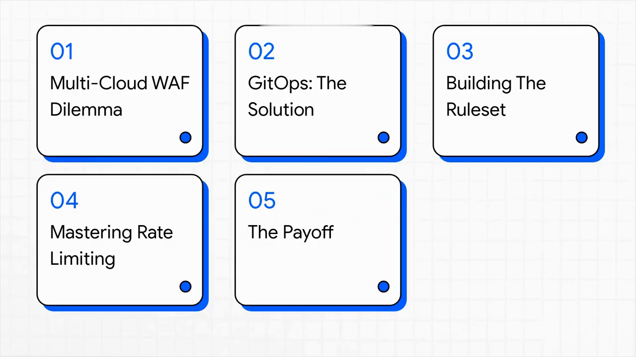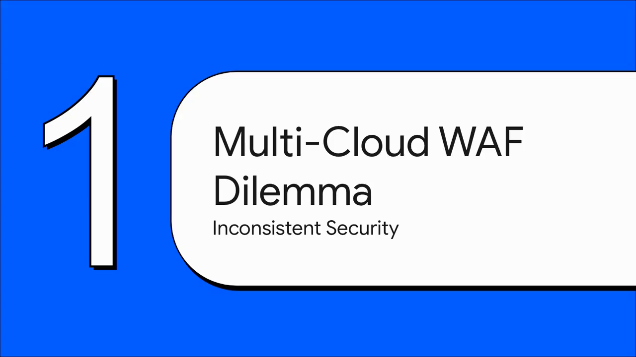So, what's our game plan? First up, we're going to really dig into the problem, the multi-cloud WAF dilemma. Then we'll introduce the solution, our hero for today, GitOps. After that, we get practical. We'll talk about building a universal rule set and, this is a big one, mastering rate limiting. And finally, we'll look at the payoff, what it all looks like when you achieve truly synchronized security. So let's get right into it.